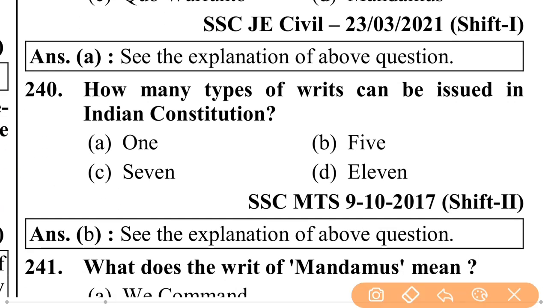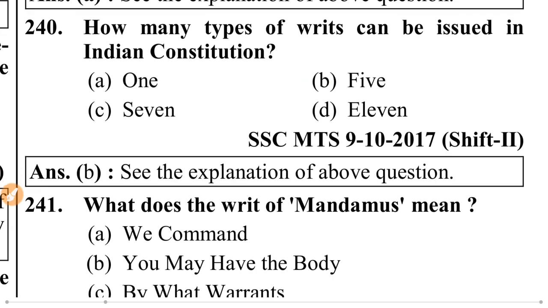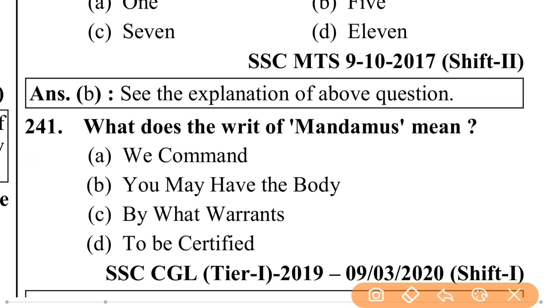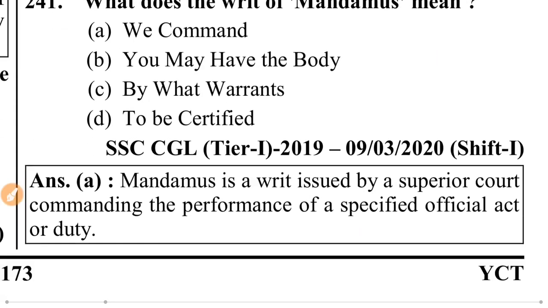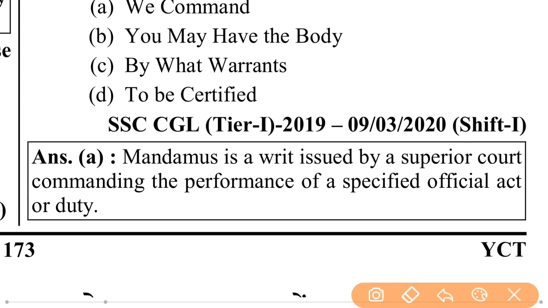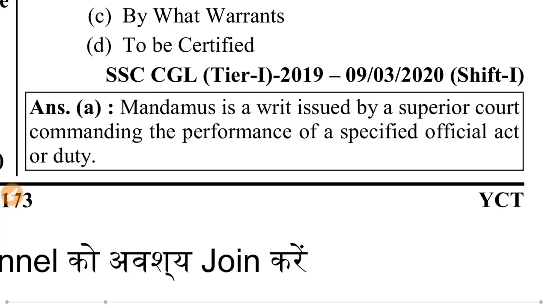How many types of writs can be issued in Indian Constitution? 5 types of writs can be issued by Indian Constitution. What does the writ of mandamus mean? Be command. Mandamus means be command. Mandamus is a writ issued by a superior court commanding the performance of a specified official act or duty.